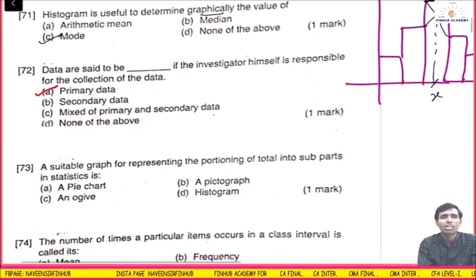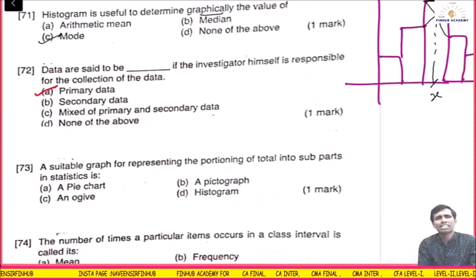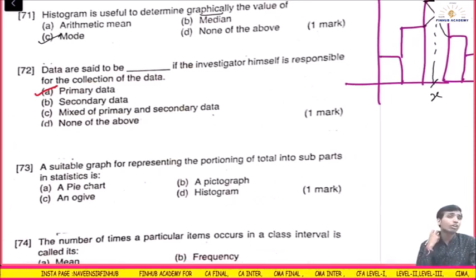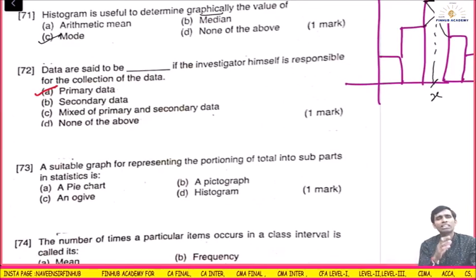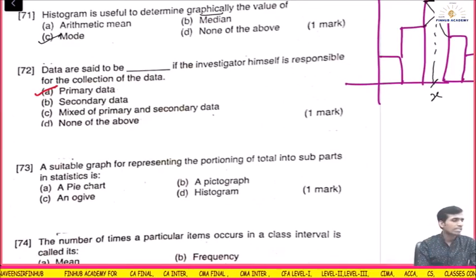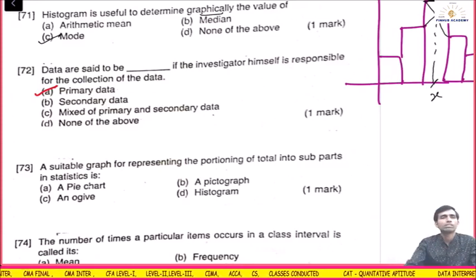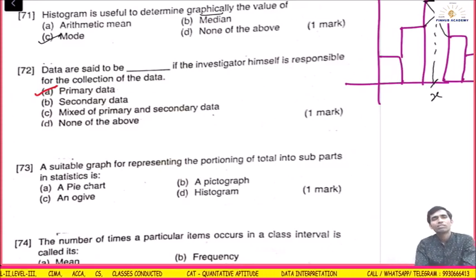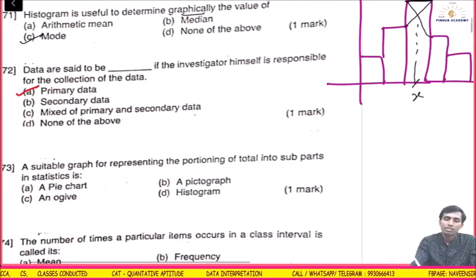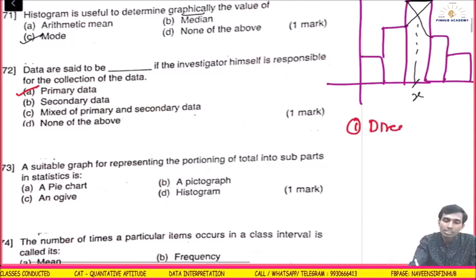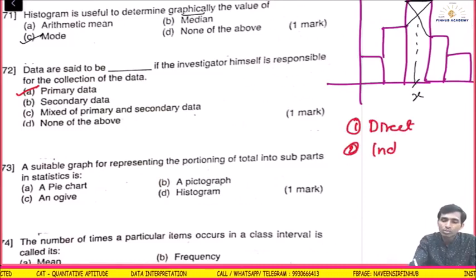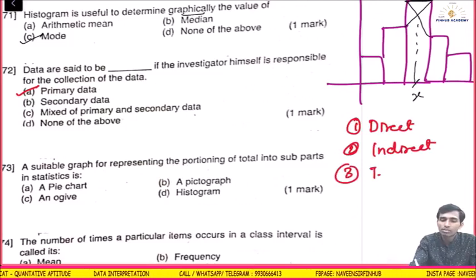I think there were four types or methods of collecting the data, not types, but exactly we can call them methods. One was interview. In interview I think there were 3 types, correct. One is personal interview, indirect interview, third one is telephonic interview. How can you collect by interview? First is direct interview, second is indirect interview, and third is telephonic interview. Understood?